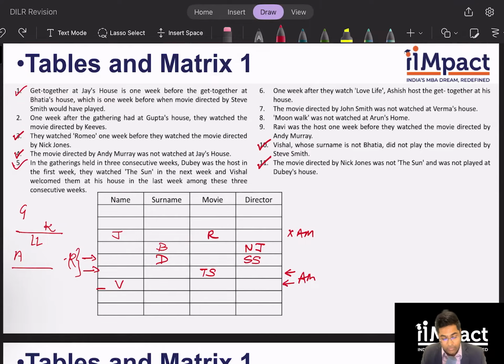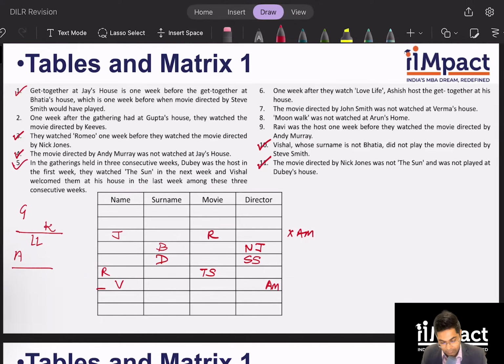All right. So now that we know that these 3 connections exist, let's see which of them we can definitely contradict with each other. What I'm going to do, you can do it visually and mentally as well. I'm just showing so that you're able to understand better. Let's say if I put Andy Murray over here, suppose Ravi will have to be here.